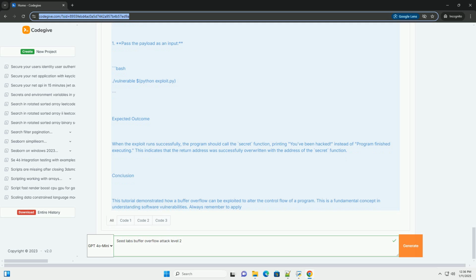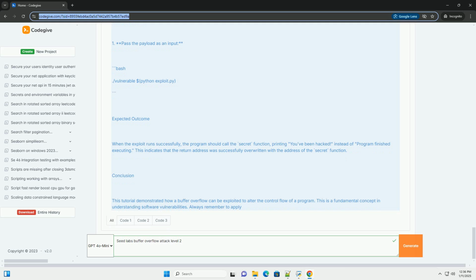Environment setup. 1. Create a C program: We'll create a simple C program that contains a buffer overflow vulnerability. 2. Compile the program: Compile the program with stack protection disabled.